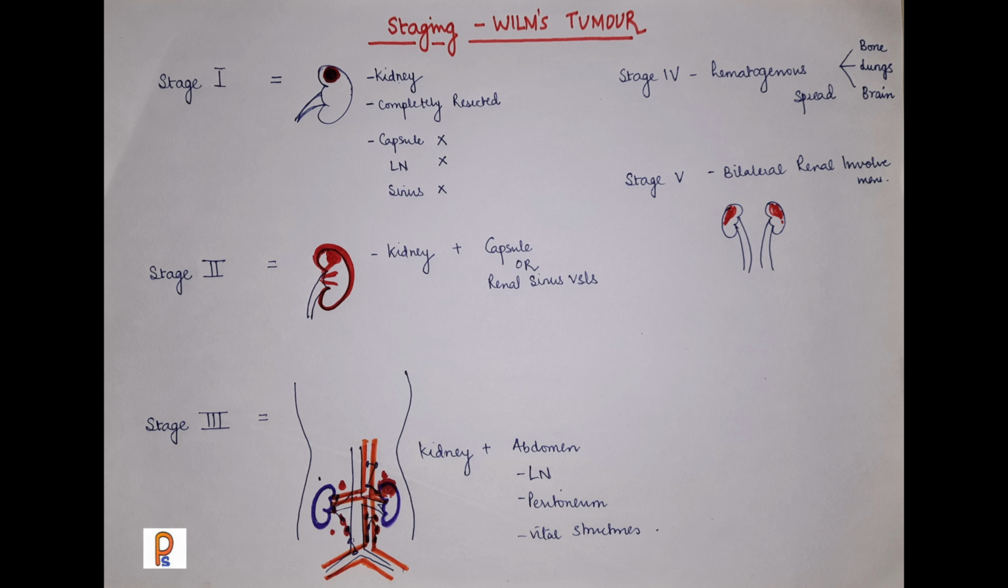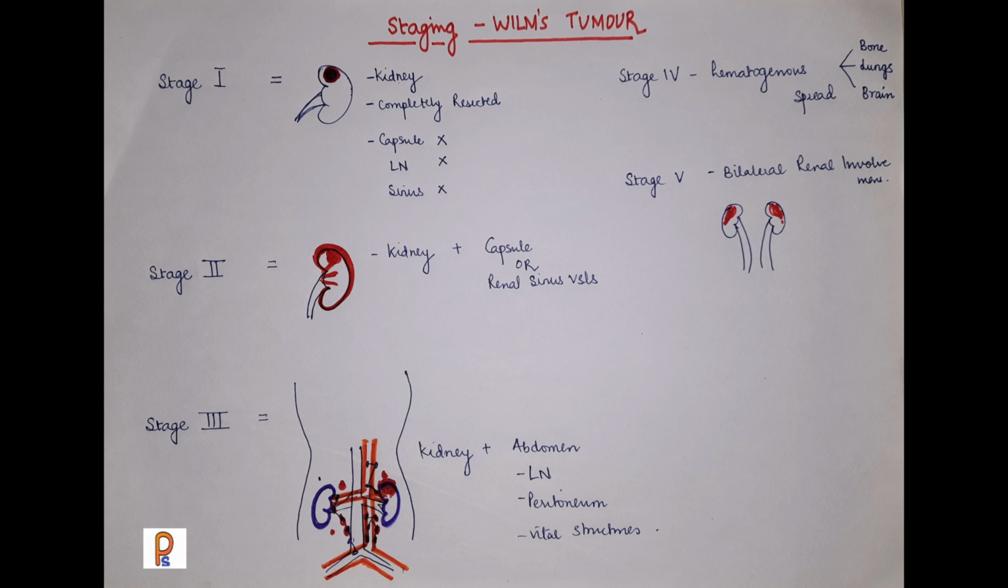Stage 2, when the tumor is in the kidney but also extends beyond the kidney, but it can be completely resected, like either one of the following is present. Either there is involvement of the capsule or it is also involving the renal sinus vessels. So if along with the kidney the capsule or sinus vessels are involved, that is stage 2, but still it can be completely resected.